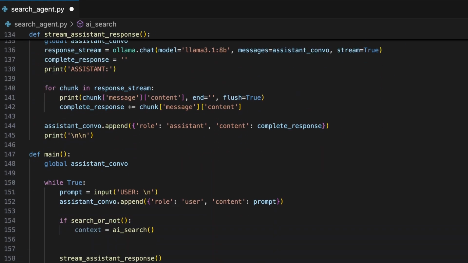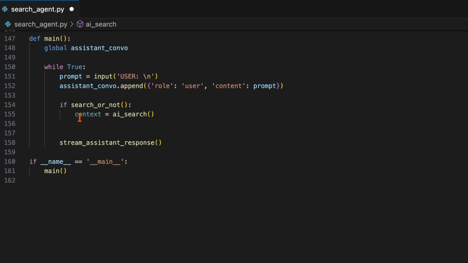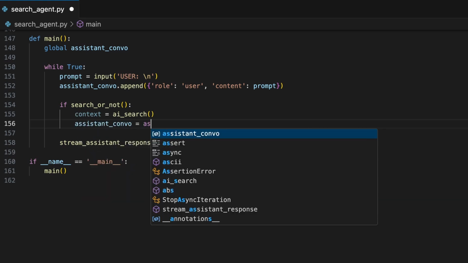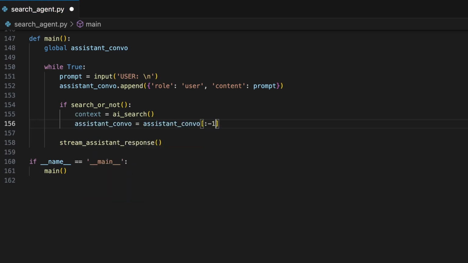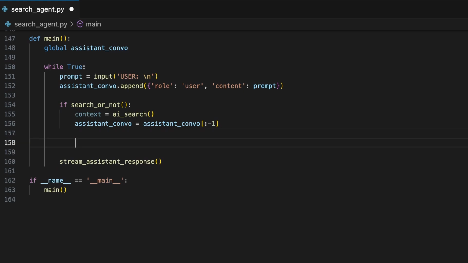In the main function, the context variable will now receive the actual context found by our worker agents in the AI search function. Below context, if a web search was performed, we can remove the last prompt we sent to the assistant combo. Being that our AI search function will return none if for any reason the worker agents cannot find relevant search data, we can check if context in our code.